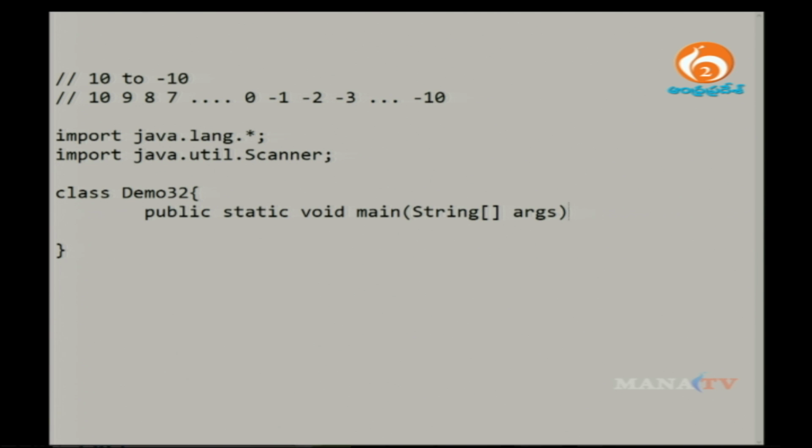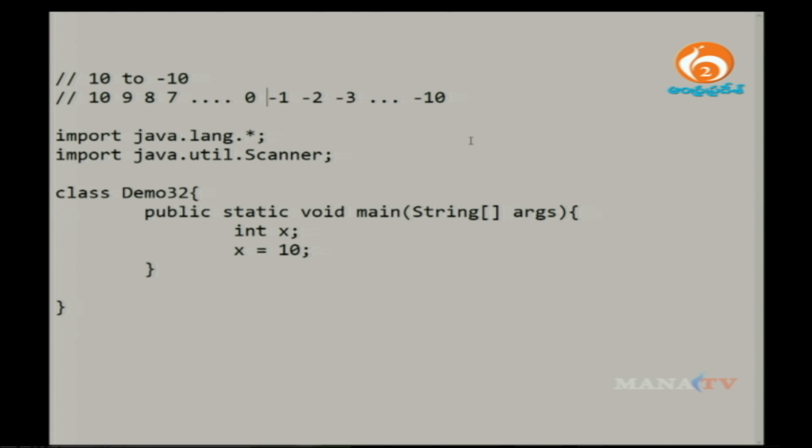Every program, if you want to execute it, compulsorily needs this main method. Once you write this method, we declare an integer variable, let's say x. From where do I want to print the values? I want to print from 10, so by default I will assign x equal to 10. Then I will decrement it, so that 10 becomes 9, and again decrement it, 9 becomes 8, then 7, and like this it will decrement down to 0.